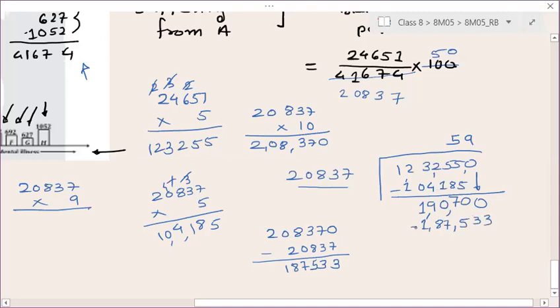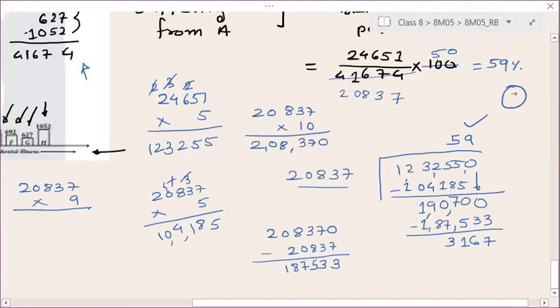1,87,533. So if I subtract this, 10 minus 3 is 7, 9 minus 3 will give you 6. Then this will be 6, 6 minus 5, 1. Okay. And this is 10 minus 7, 3, and the rest as it is, 3167. No need to go into more decimal part. If you observe your options, it is given to you in this portion only. So this is your 59%.